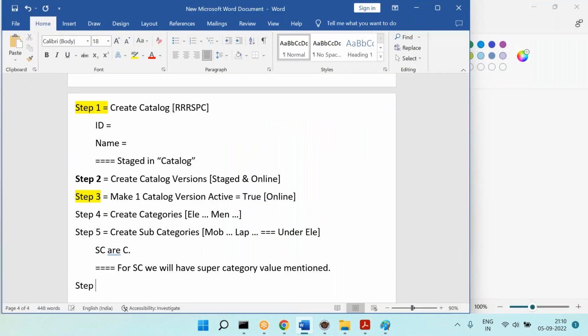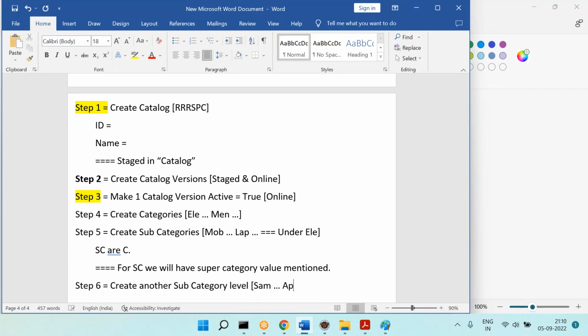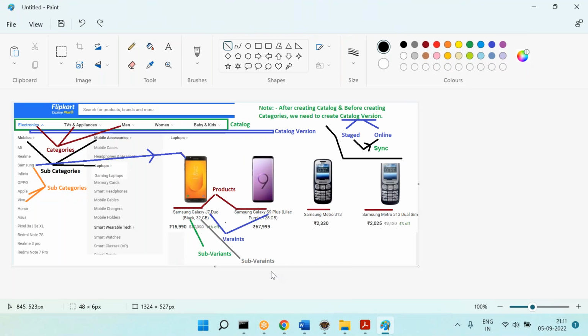SAP Commerce allows n number of subcategories, so create another subcategory level. Within the mobiles, you have Samsung mobile, Apple mobile, like that. So how do I do that?